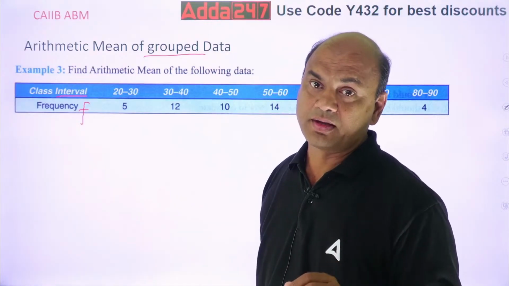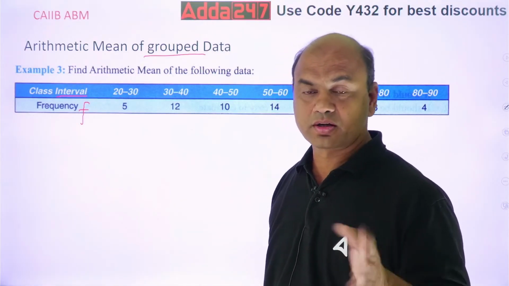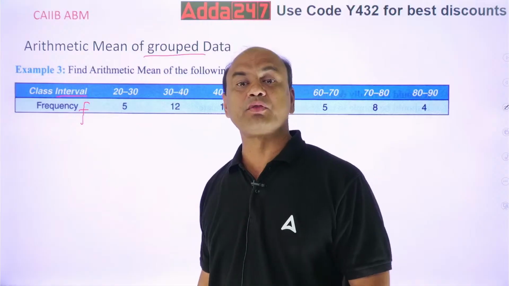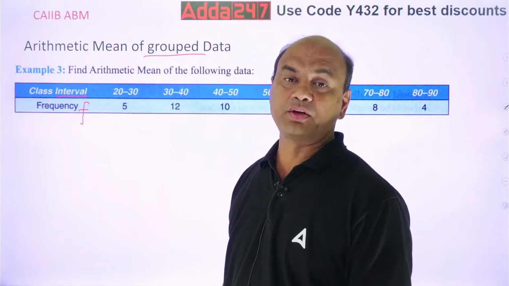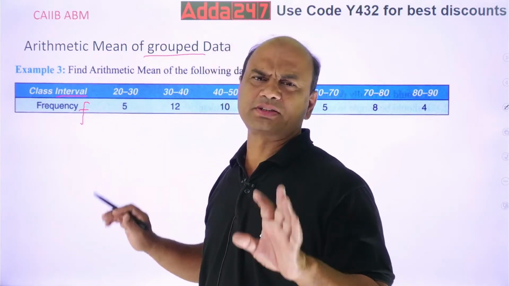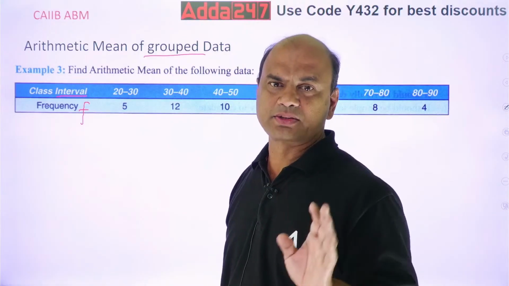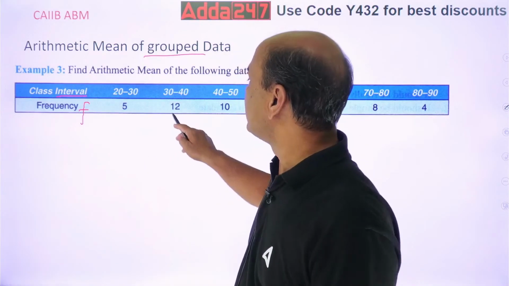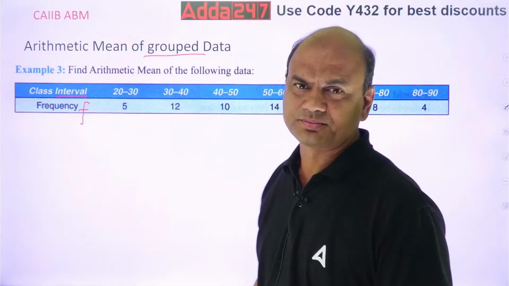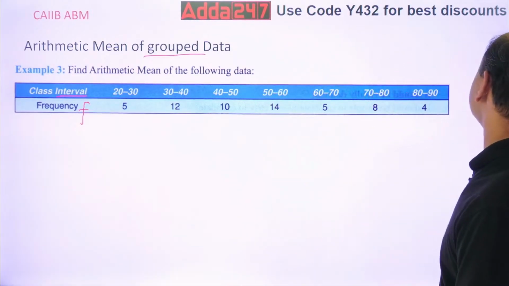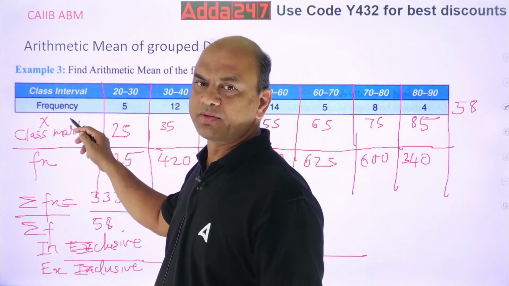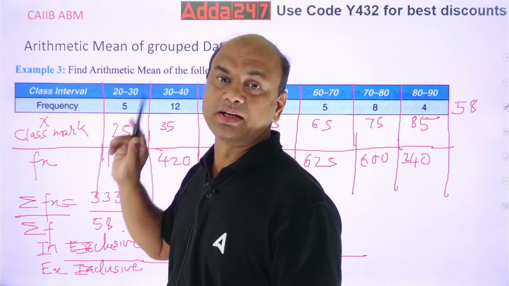But here, x is given in the form of class, not in the form of class mark. So now you'll have to find the class mark. The basic logic is you have to do summation fx, f into x. But where is x? Can you multiply 12 into 30 to 40? You can, so find out the class mark. Class mark is always the center. Look at this: class interval 20 to 30, the class mark is the center, which is 25.